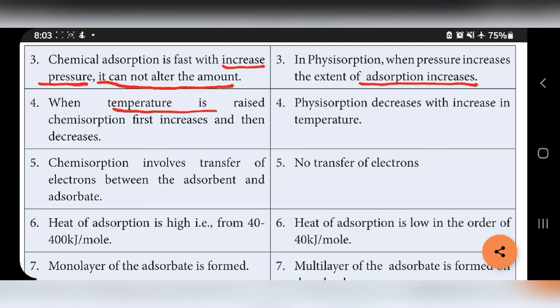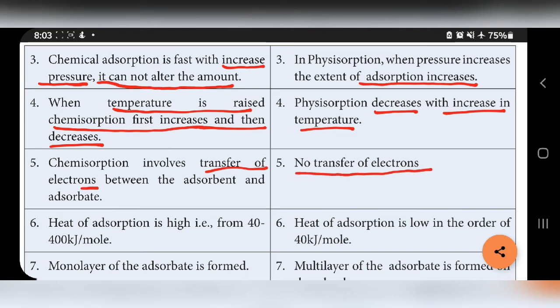Here, we are increasing the temperature. Temperature increases means chemisorption increases and then decreases, but physisorption decreases only when increasing temperature. Chemisorption involves transfer of electrons between the adsorbent and adsorbate. So here transfer of electron takes place. Here no transfer of electron takes place.